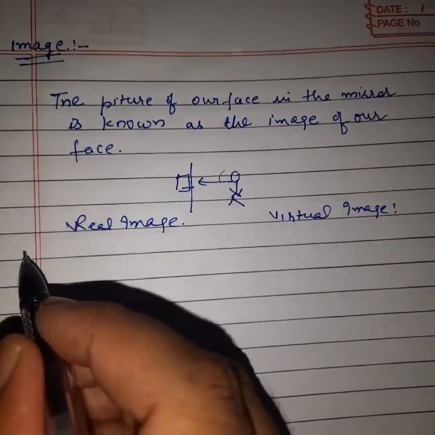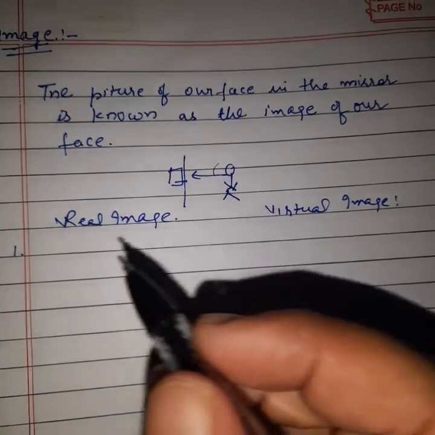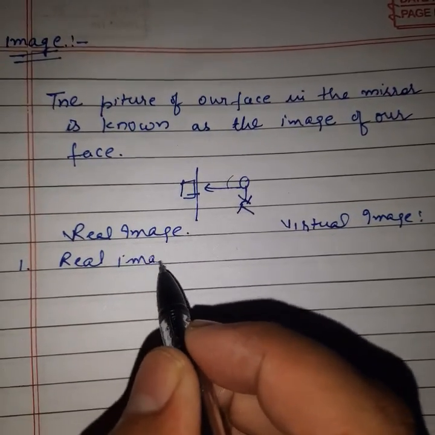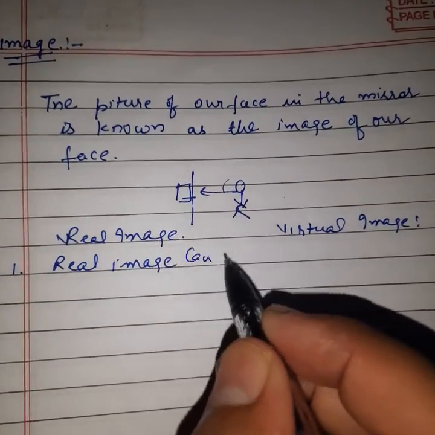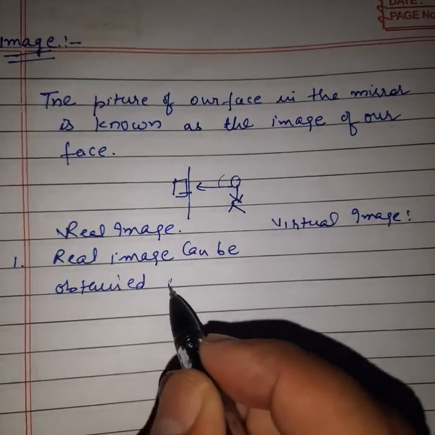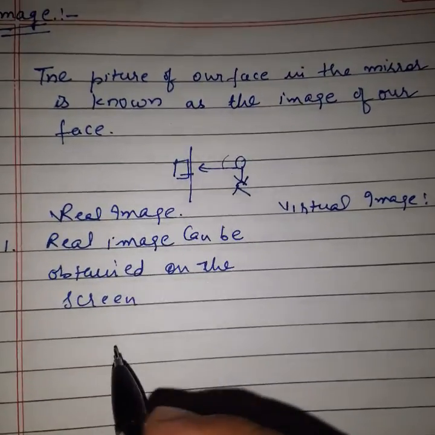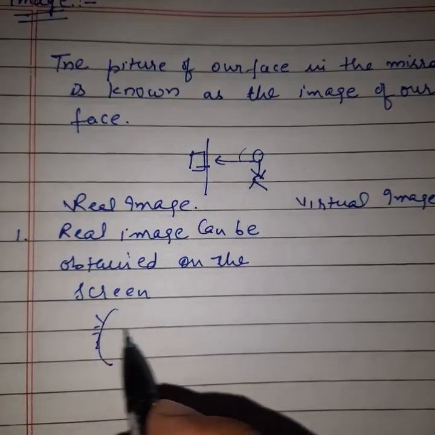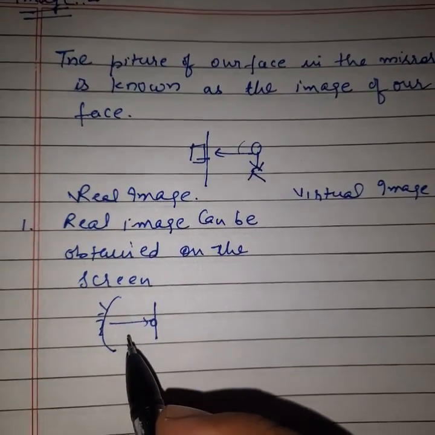So in the case of real image, we have some points to remember. Simply one thing we can say, a real image can be obtained on the screen. Clear? So when we stand in front of the mirror, its image is formed where? Outside the mirror, meaning on the screen. So this image will be the real image.